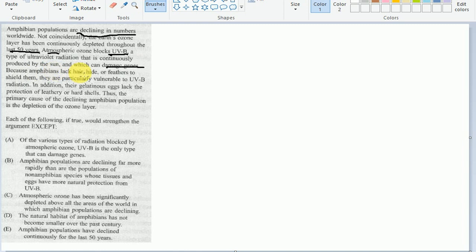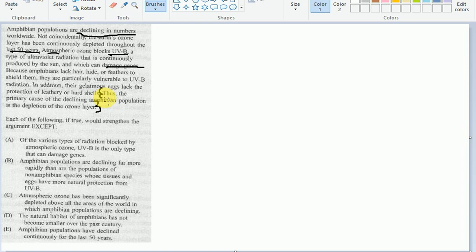Amphibians lack hair, hide or feathers to shield them, so they are particularly vulnerable to this UVB radiation. In addition, their gelatinous egg-like backs lack the protection of a leathery or hard shell. Thus, the primary cause of declining amphibian populations is the depletion of the ozone layer.